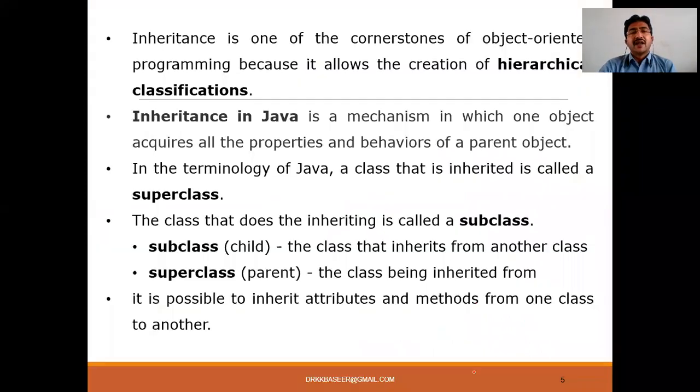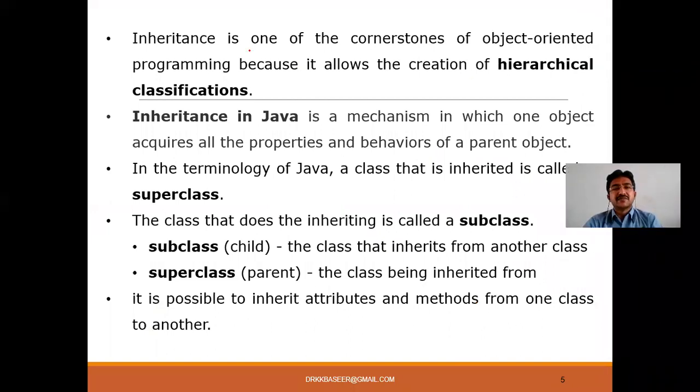With this intro, let me talk in a theoretical way about the actual purpose of inheritance. Inheritance is one of the main objectives. It allows the creation of hierarchical classification. Hierarchical classification is what we just saw with mom and dad. From them there is a child, and that child again has a child or daughter. From grandmother and grandpa to the father to the children, and again their children, and again they have their own children. This is a hierarchical process, a hierarchical classification. Acquiring the properties of the parent class by the child class is called inheritance.